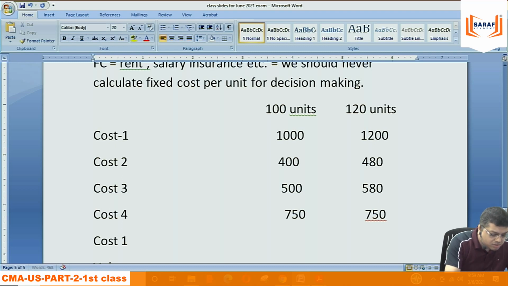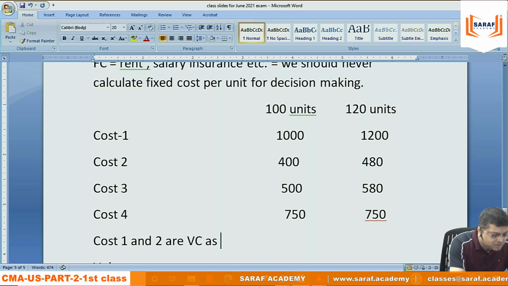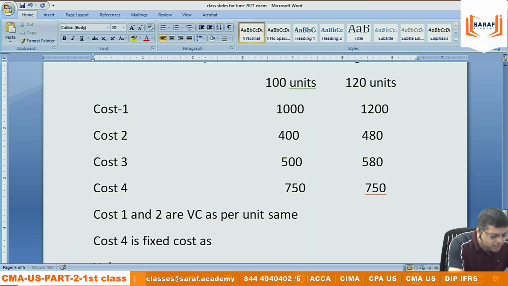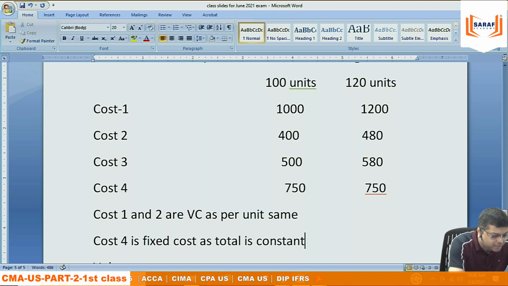Cost 1 and 2 are variable cost as per unit same. Cost 4 is fixed cost as total is constant.